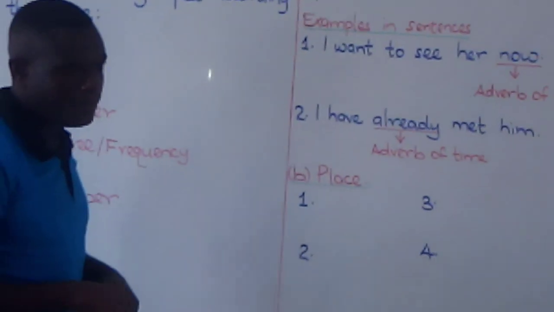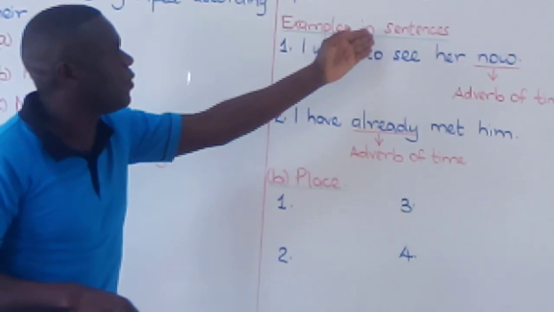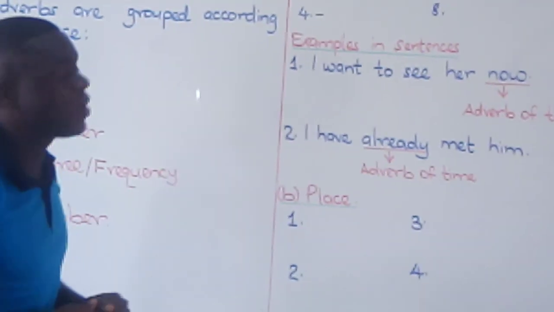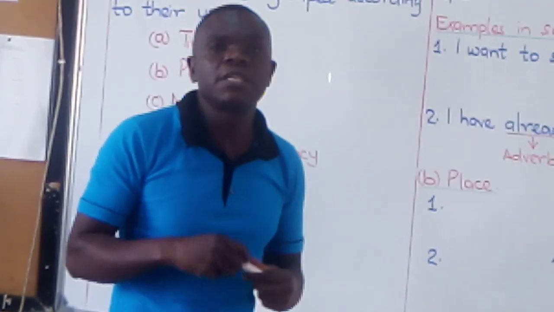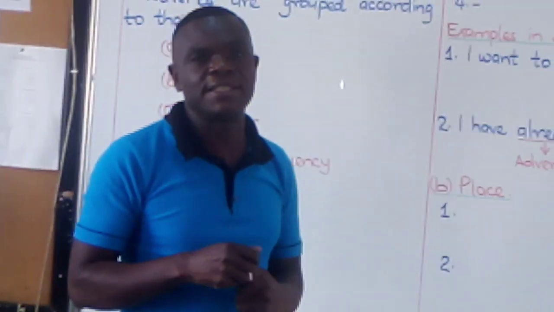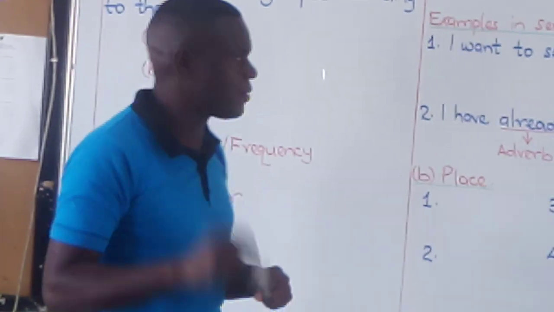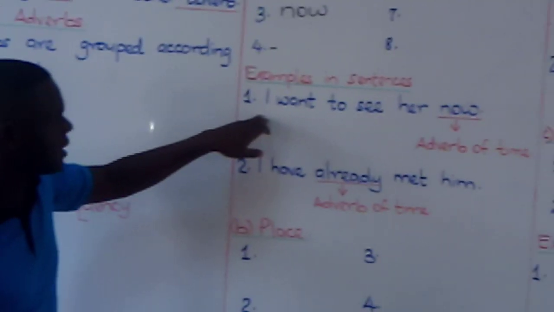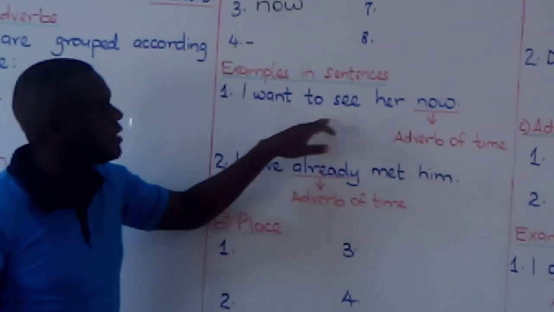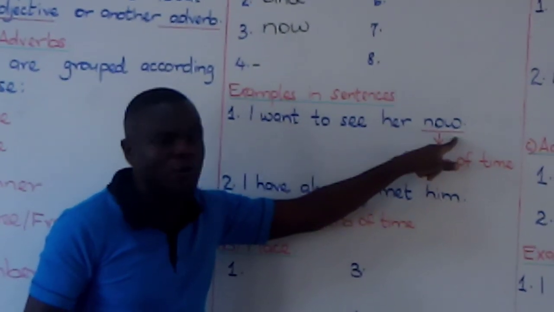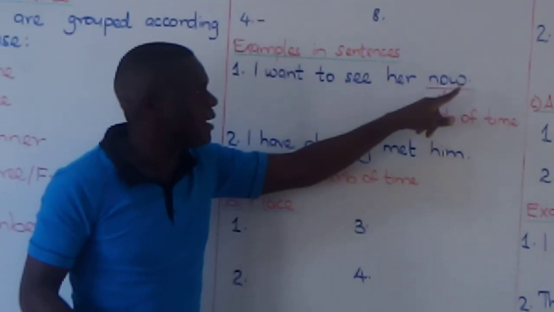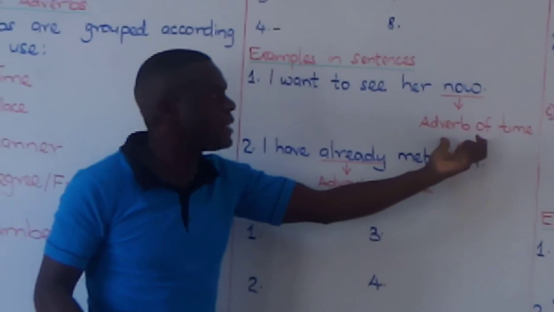Now we have examples in sentences, because any part of speech must be used in a sentence to give a certain logic or sense. Now in a sentence like this one, I want to see her now. I have underlined the adverb of time.